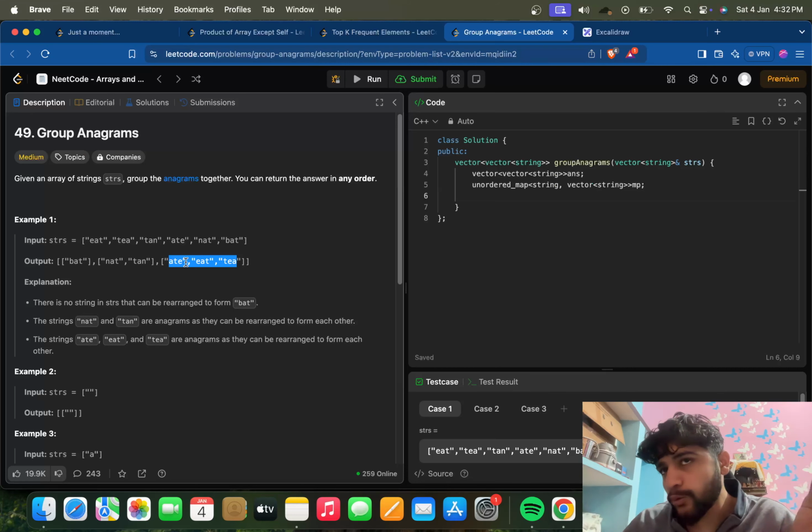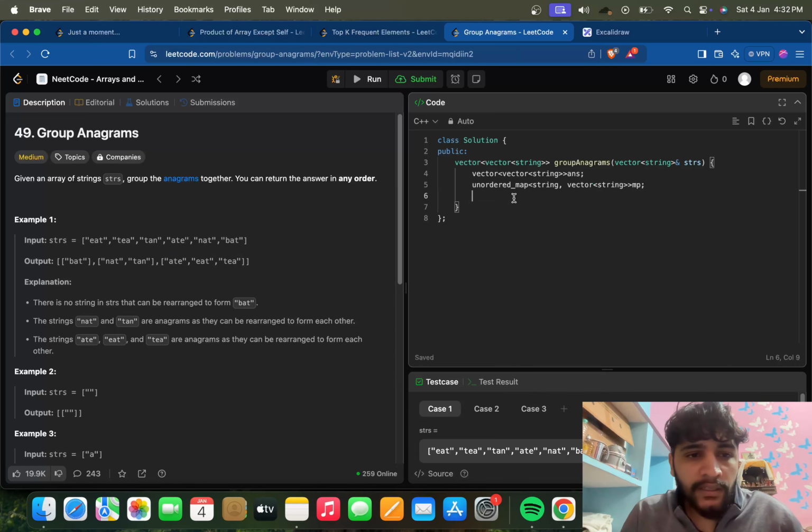So I will take that word as the key and the value will be this array, and then we can merge together all the arrays. You'll be clear after I'm done with the solution, I guess. That's pretty easy. So firstly, we will iterate through this array.